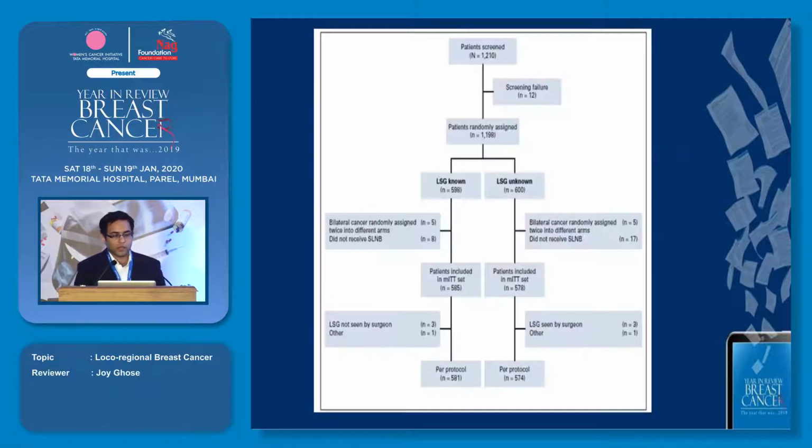This is the consort diagram. So the number of patients screened was 1210. They were randomly assigned to the known data of the lymphoscintigraphy and the unknown arm. There were some patients who again dropped out due to certain reasons, and then it became a modified intention to treat analysis. So the final number was 1163. The arms received 585 and 578 patients to be exact.